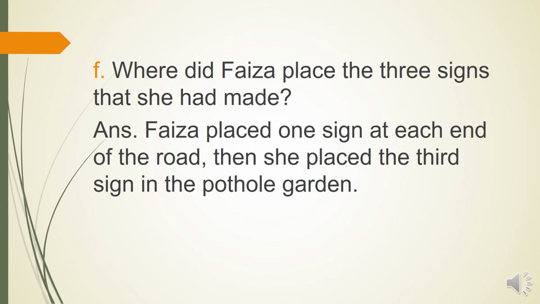Means right next to the pothole garden, where she was creating her garden on potholes. So that's what she did. She placed one sign at each end of the road. Then she placed the third sign in the pothole garden. That's what Pfizer did. This is the end of your comprehension, and I am moving on to the RTC part.